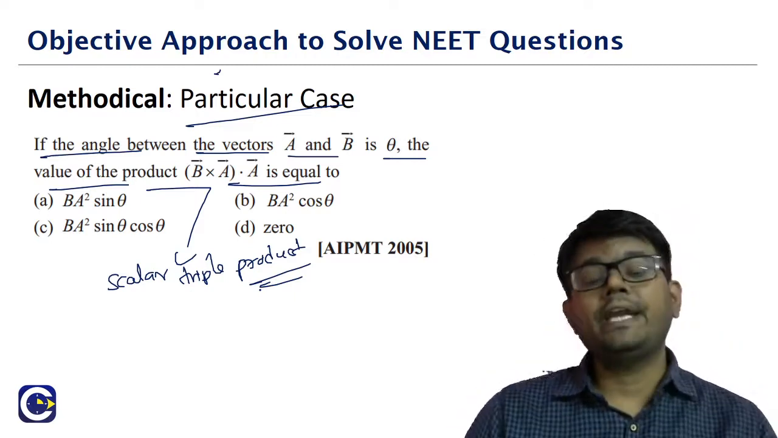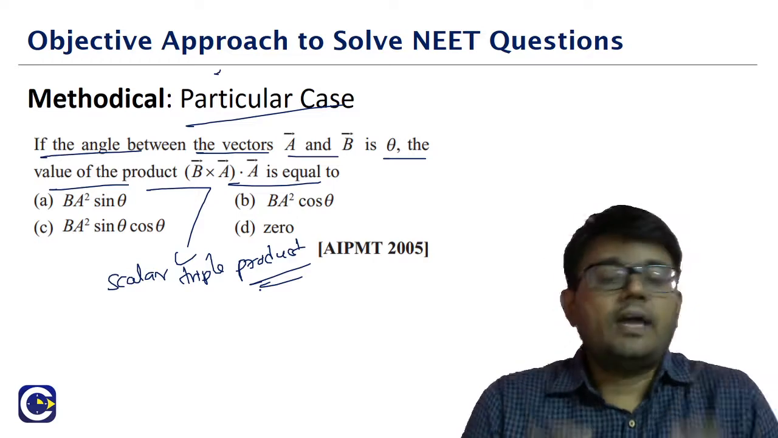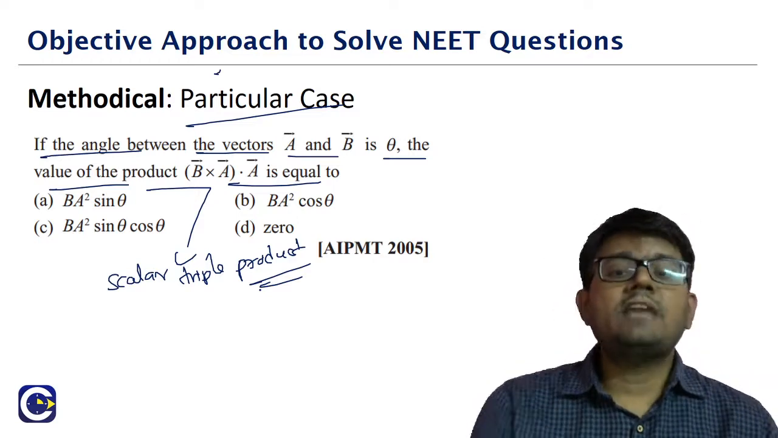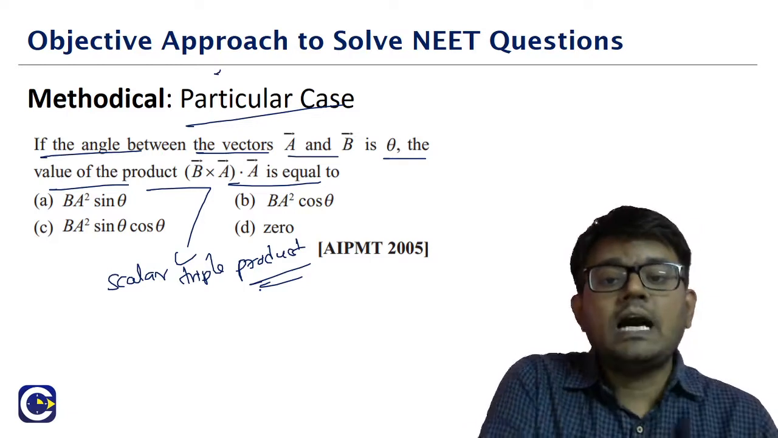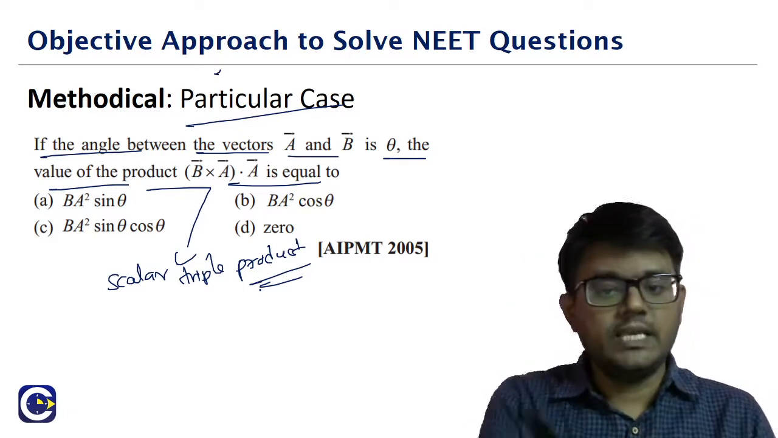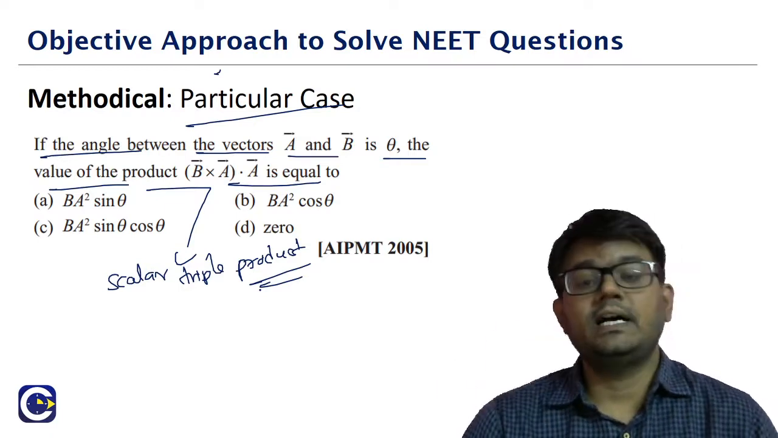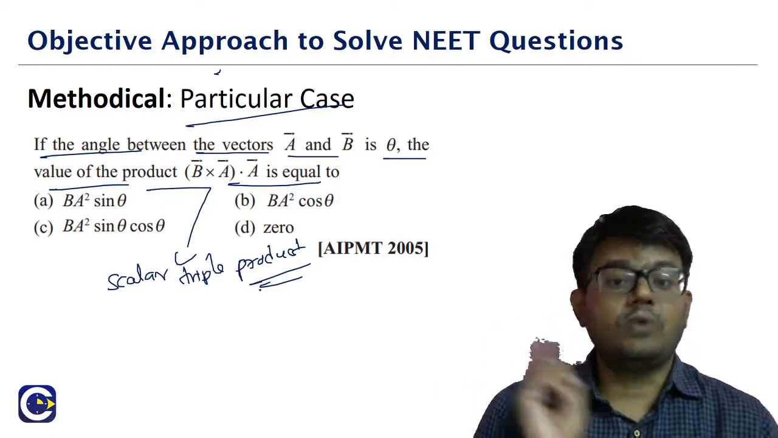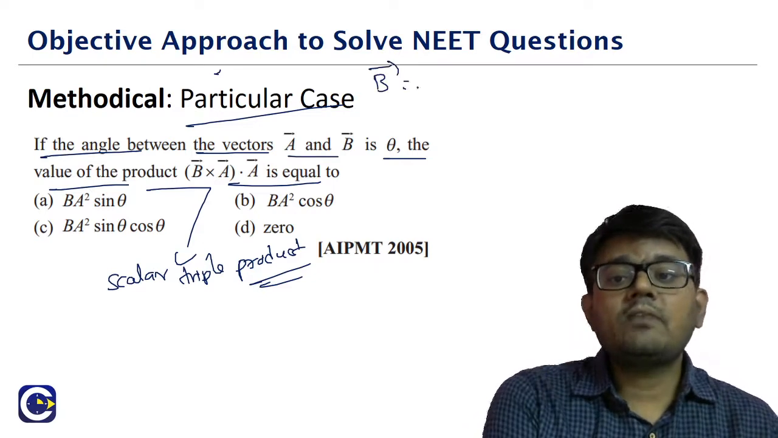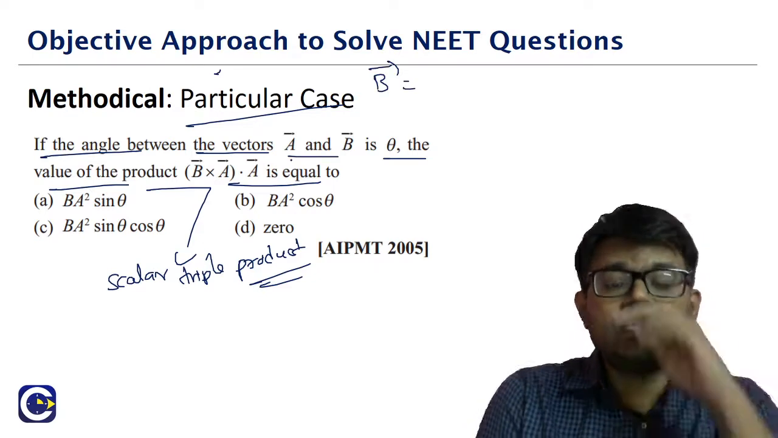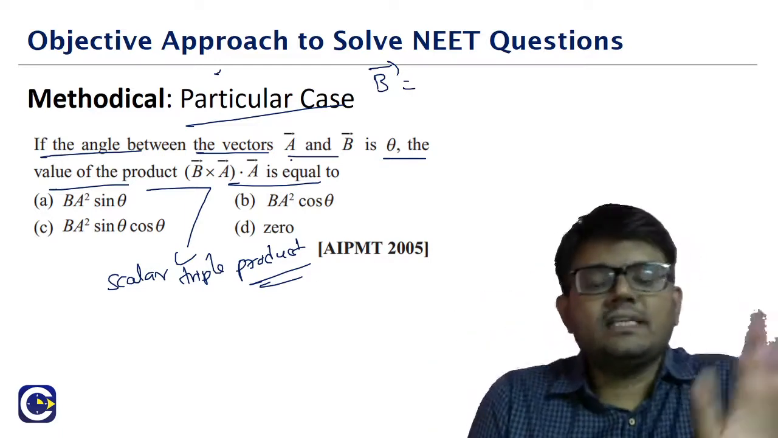Okay, so what do we need to find? We need to find B cross A dot A. Why we are saying particular case is, if you look at these options, all the answers will be in terms of the variable form, like B A square sin theta, B A square cos theta, B A square sin theta cos theta, 0, like that. So what we will do is, we can take a particular value. Either you can choose very simple values, like I can choose b is equal to i cap, a is equal to j cap, like that.